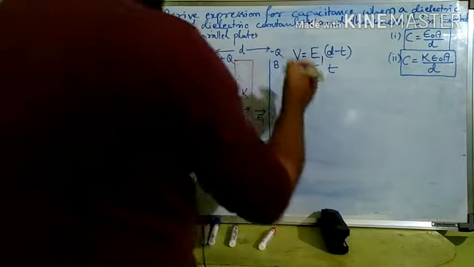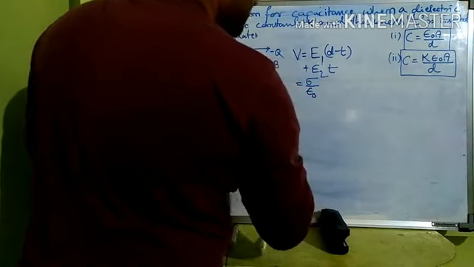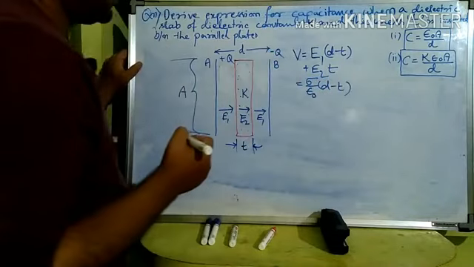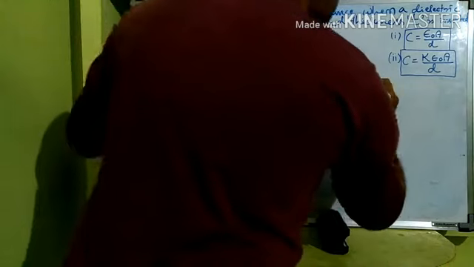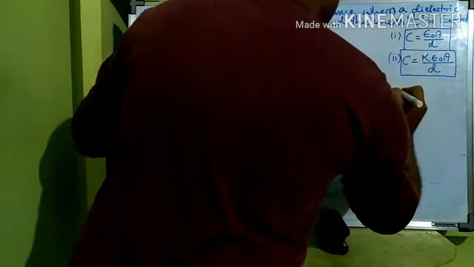Now, E1 is sigma by epsilon naught, times (D minus t), plus E2, which is sigma by K epsilon naught, times t.